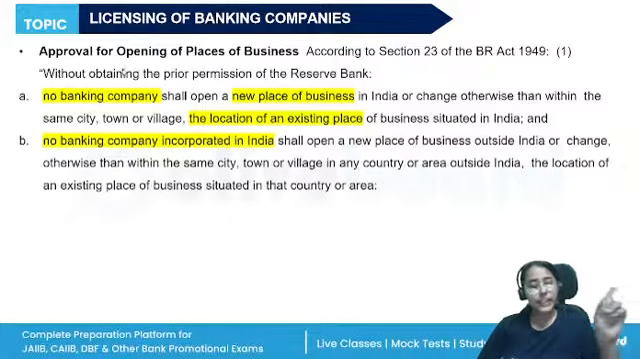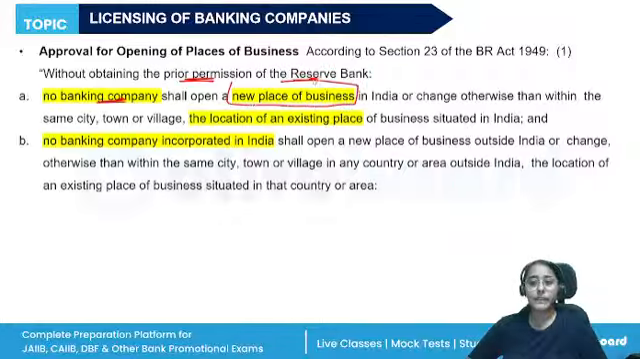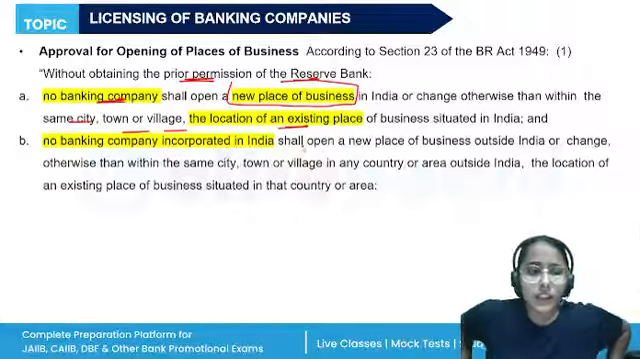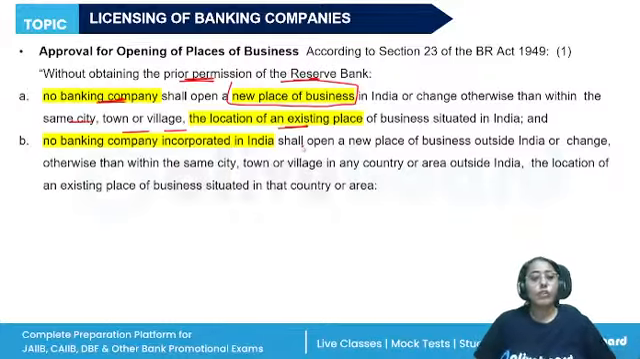Okay. Cancellation and licensing. Then approval for opening a place of business. Again, without obtaining prior permission of the RBI, no banking company will open a new place of business. Otherwise, within the same city, town, or village, the location of an existing place situated in India can be changed. So, no banking company incorporated in India can open a new place of business without obtaining RBI's prior permission.